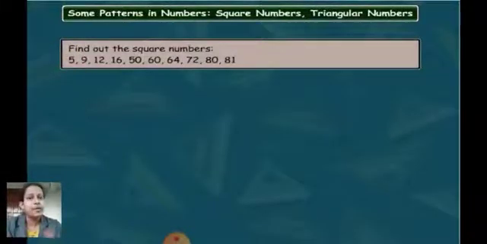Okay, so now let's see certain examples. Let us try to solve one example here. Some numbers are given. Find out the square numbers. 5, 9, 12, 16, 50, 60, 64, 72, 80 and 81. Out of these, we have to find out which are the square numbers.